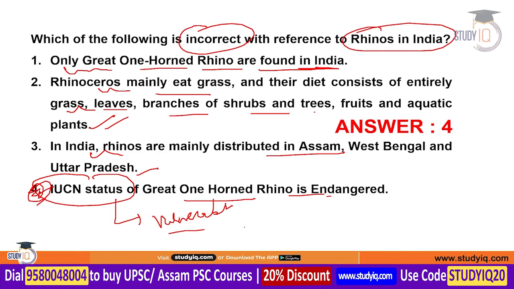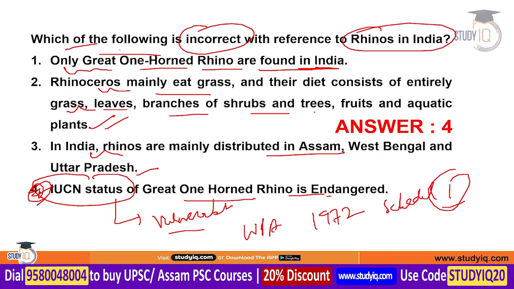And also in the Wildlife Protection Act 1972, they are placed in Schedule 1. The one-horned rhino was in the news because different Assamese political parties claim that they have tried to reduce the poaching of the one-horned rhino. According to the report of the Department of Forest of the State of Assam, there has been an 86% reduction in poaching activities in the last 3 years.